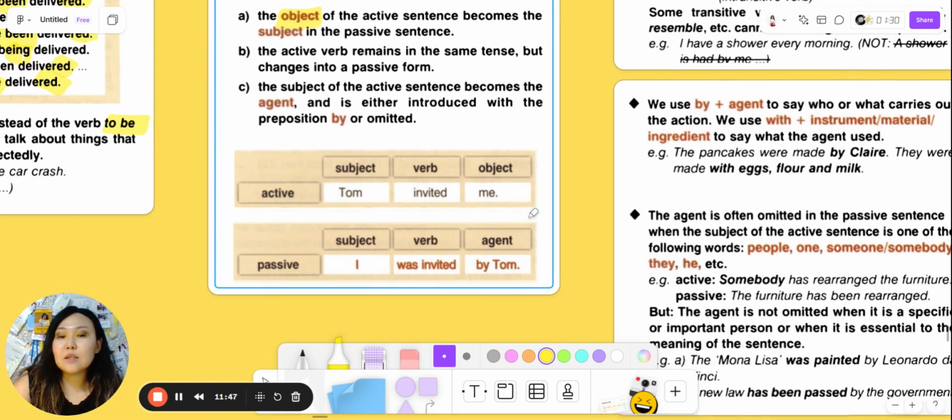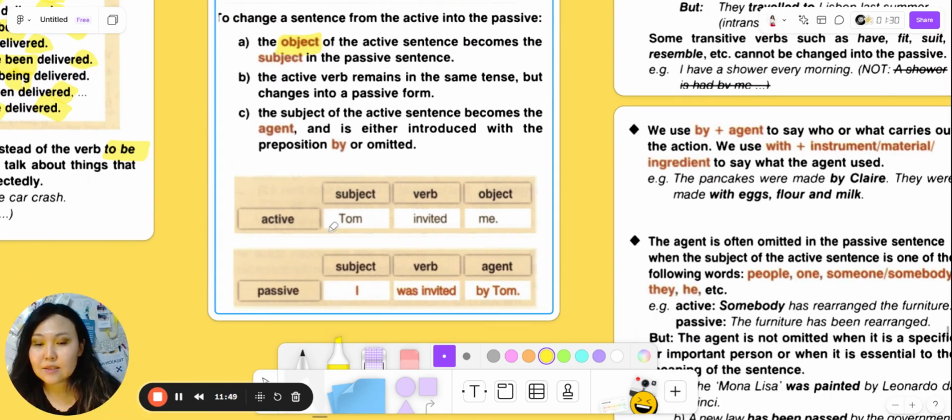So let's look at these examples. In the active sentence, Tom invited me. Tom was the subject, invited is the verb, and me was the object. But in the passive voice, I becomes the subject, not an object.